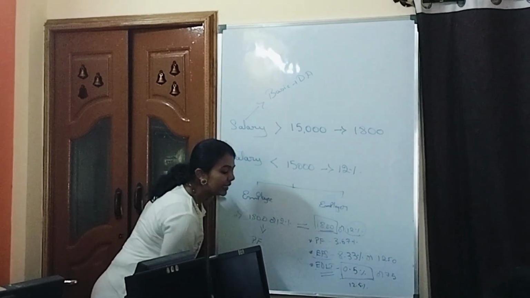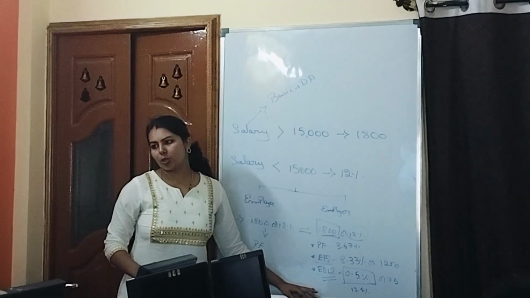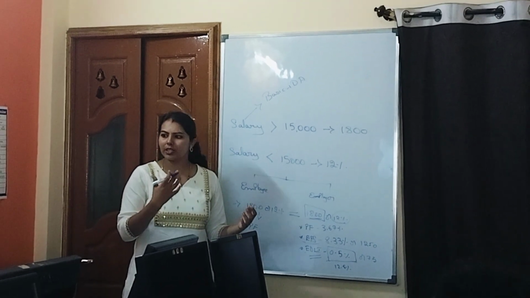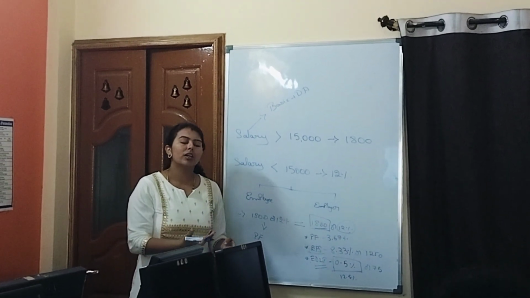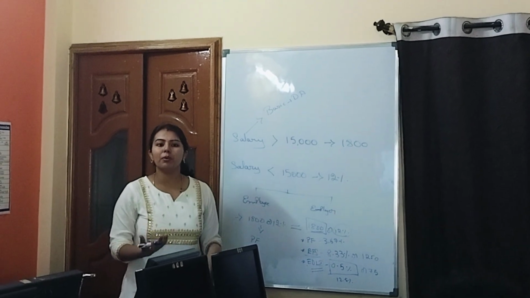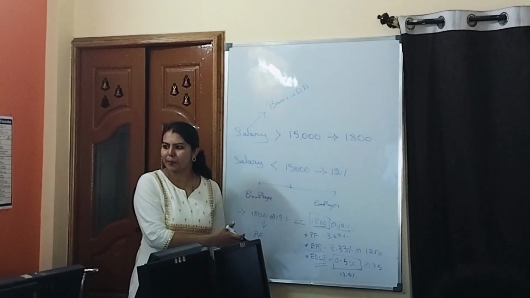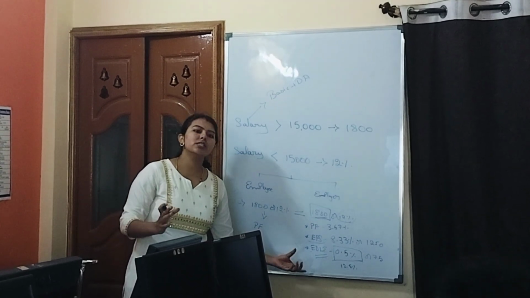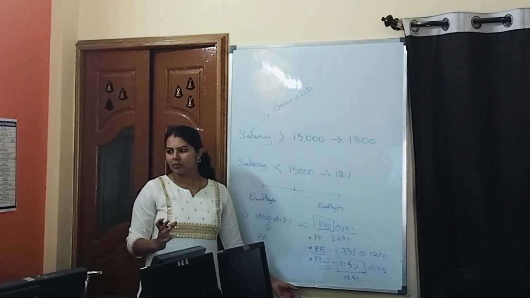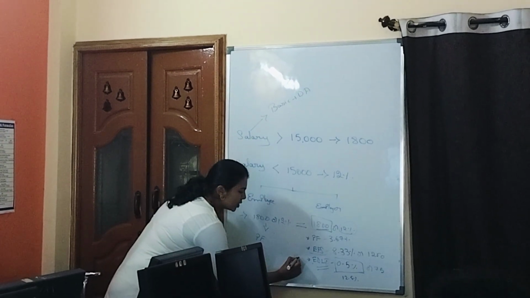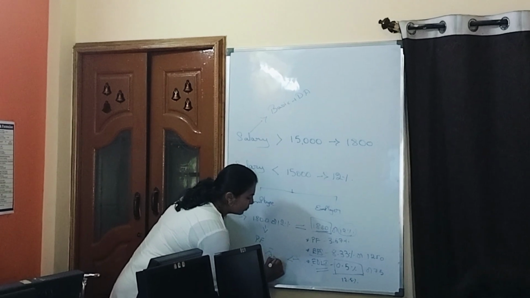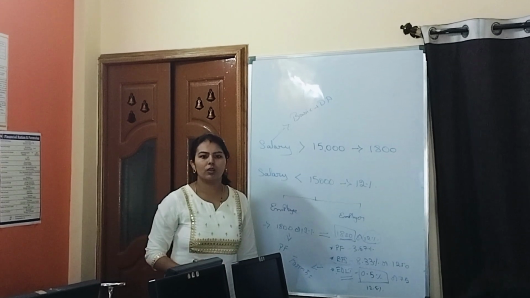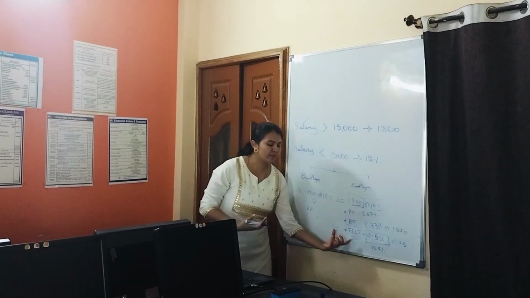Coming to this EDLI, as I told, this is life insurance. If anything happens to the person, if they are injured, or if they become physically disabled while working for the respective company, or there may be a death, in such cases this insurance can be claimed. We can claim such insurance in Form 5F. I told that we can claim this insurance.